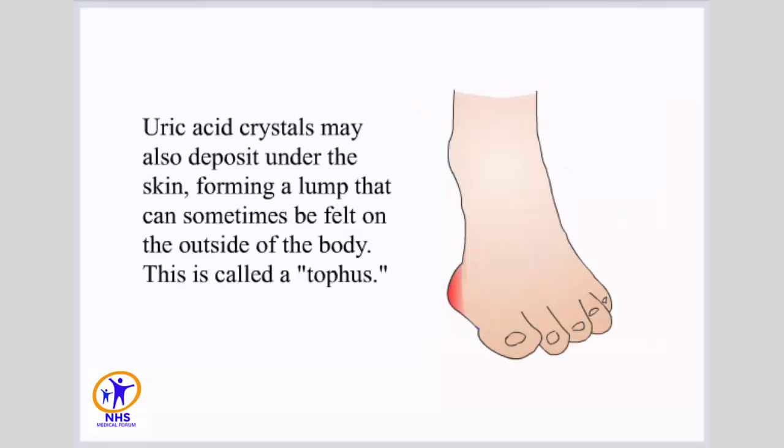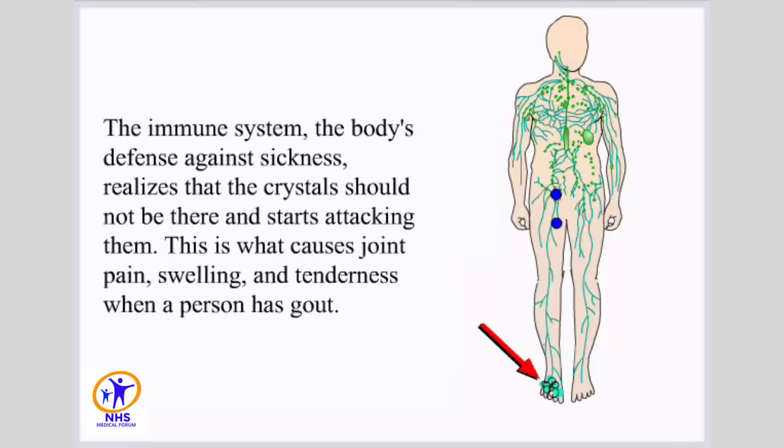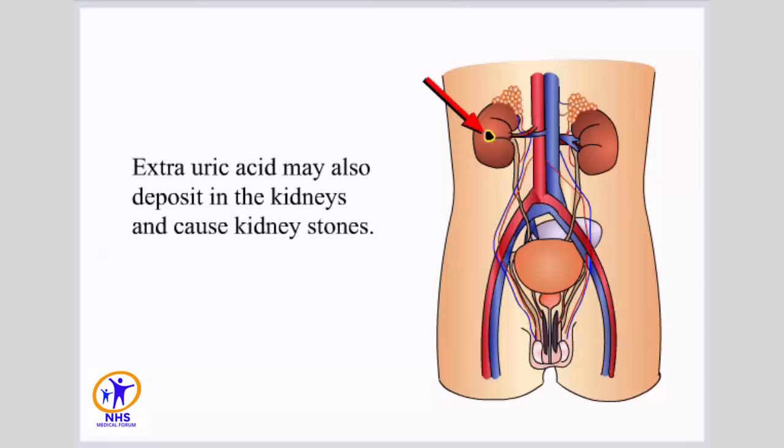Uric acid crystals may also deposit under the skin, forming a lump that can sometimes be felt on the outside of the body. This is called a tophus. The immune system, the body's defense against sickness, realizes that the crystals should not be there and starts attacking them. This is what causes joint pain, swelling, and tenderness when a person has gout. Extra uric acid may also deposit in the kidneys and cause kidney stones.